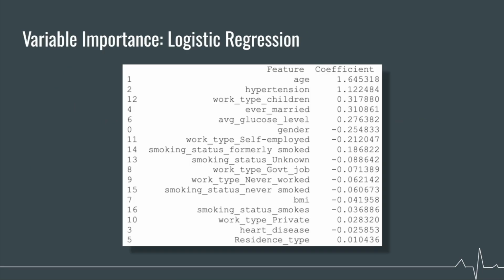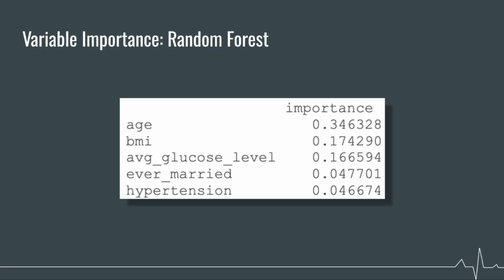Now let's move on to our modeling results, starting with variable importance for logistic regression. Here we can see that the most important features in logistic regression are age, hypertension, work type, and ever married. We can see that age and hypertension are also important features when it comes to random forest.